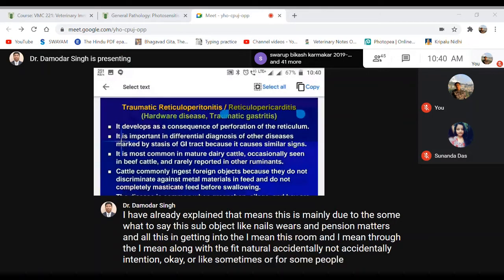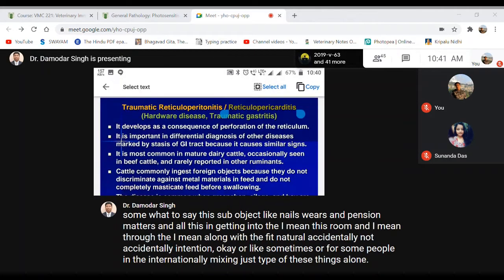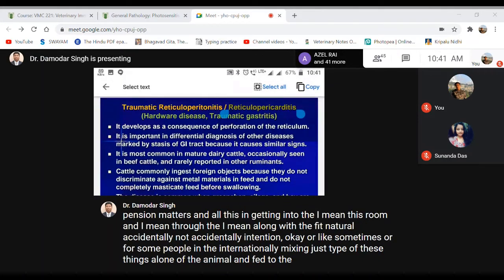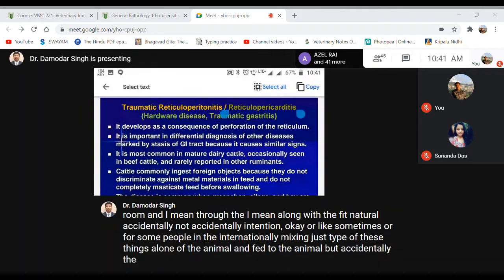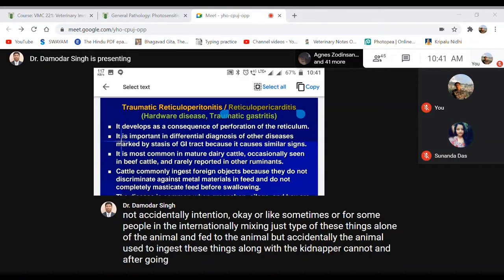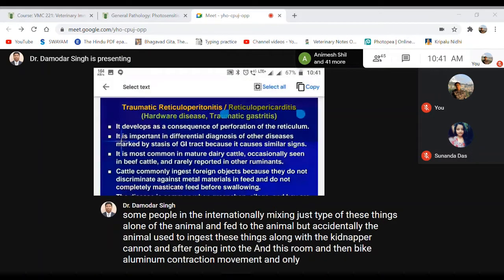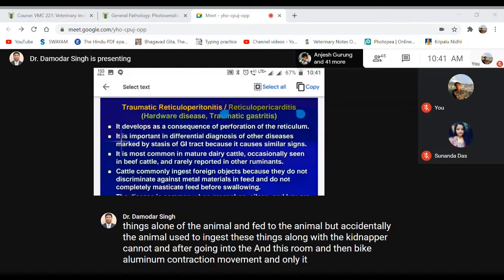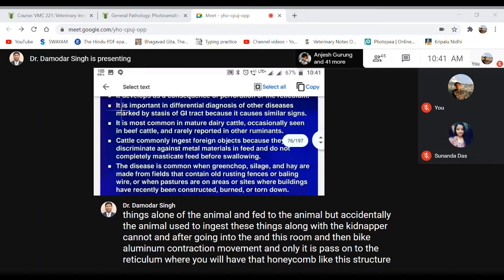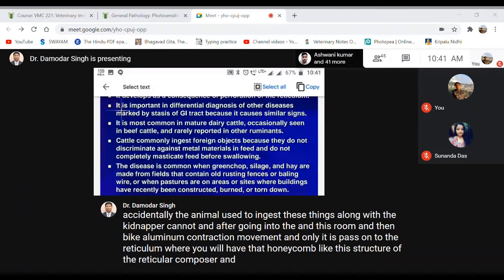After going into the rumen, by the ruminal contraction movement it will pass on to the reticulum, where you have that honeycomb-like structure of the reticular mucosa, leading to these sharp objects getting stuck and lodged, so they cannot pass on to the omasum. After that it will cause injury to the reticular wall, and passing through the diaphragm,